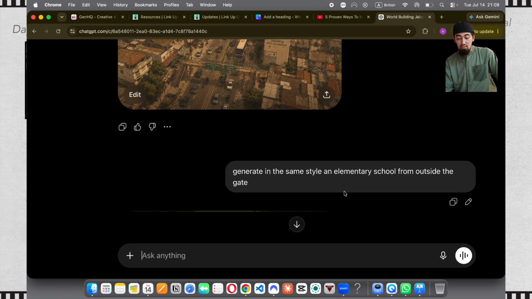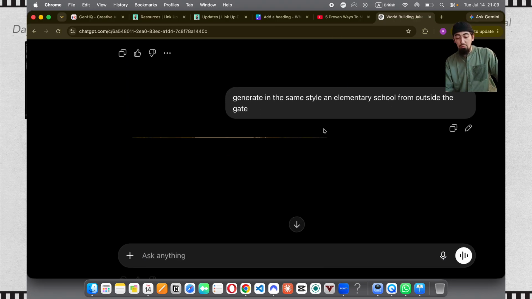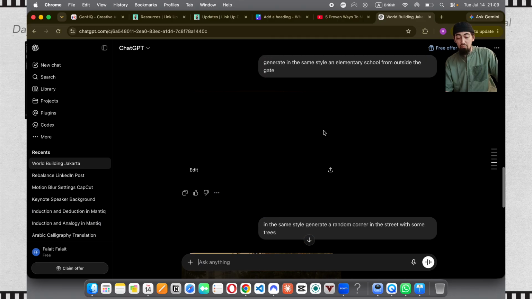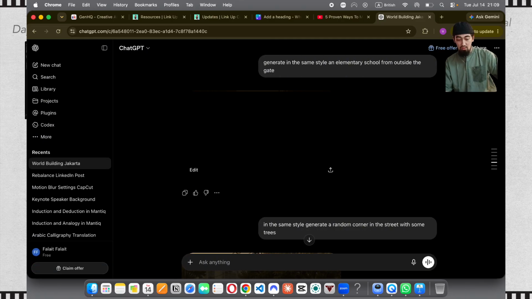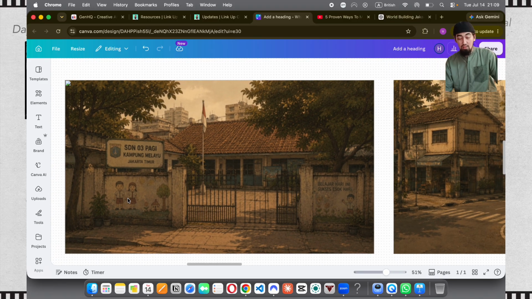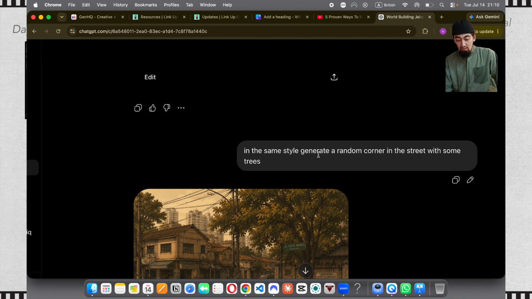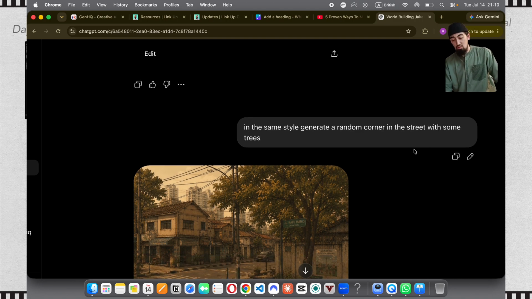And then after that, I said generate in the same style an elementary school from outside the gate. All right, I don't know what's going on here. Anyways, here's the result. Again, from the first time I got this result and I was very happy with it. The reason I chose the school is because, again, in my head, I know that the father will take his daughter to school.